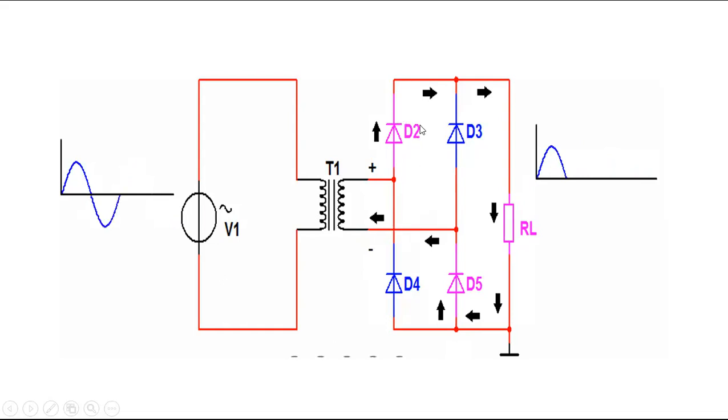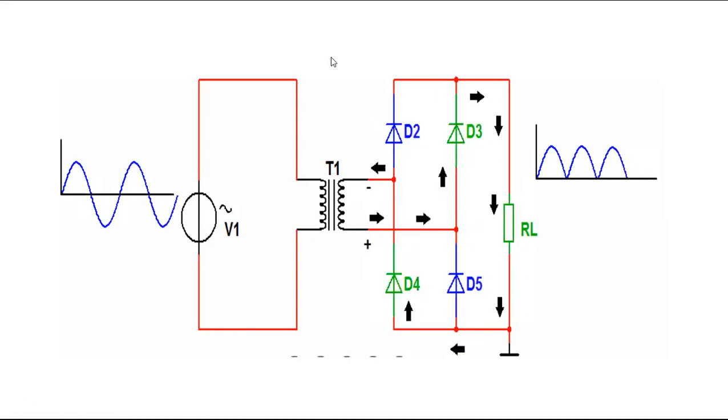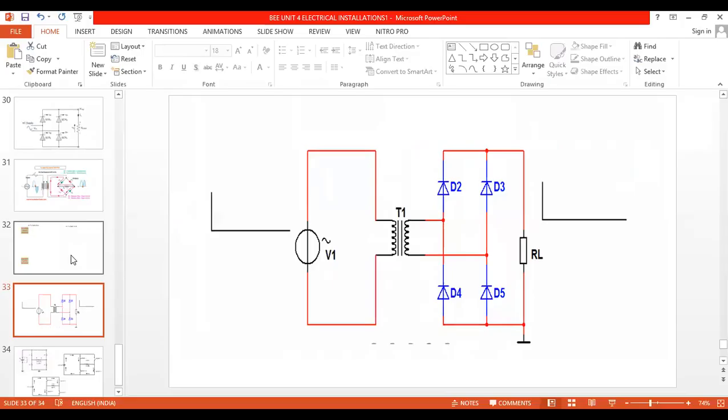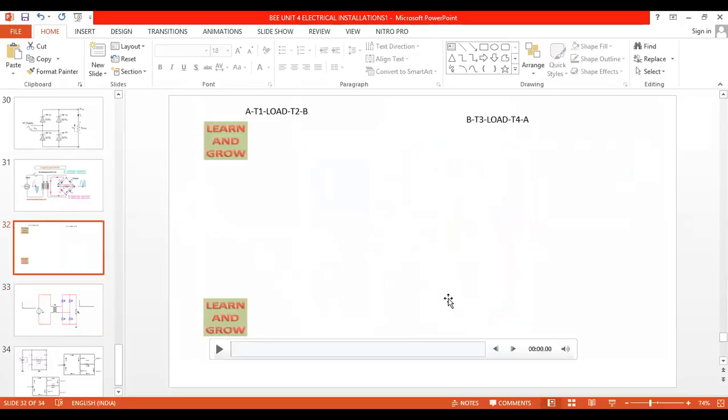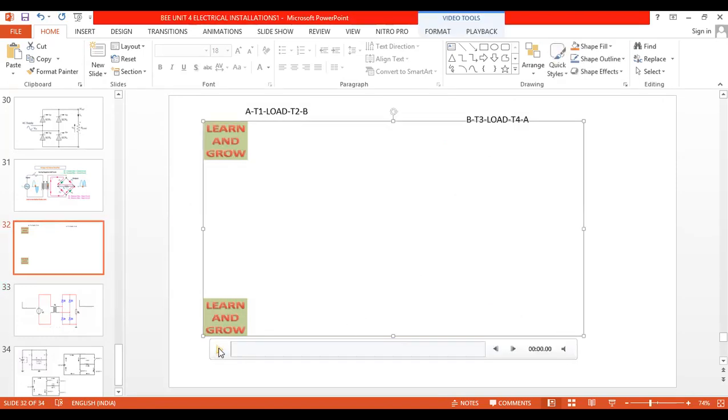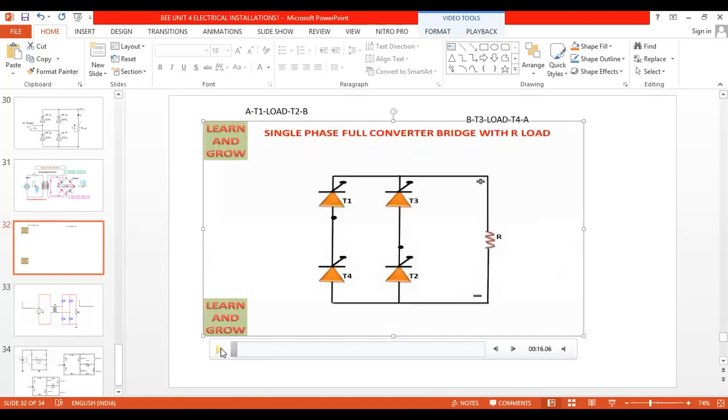Here I only want to show in the animation how the current flows during the positive cycle and during the negative half cycle. Let us concentrate on this one. It will be easy for you to understand once again with this animation. Let me play this one. Okay, are you able to see the new circuit on the screen? Yes, sir.